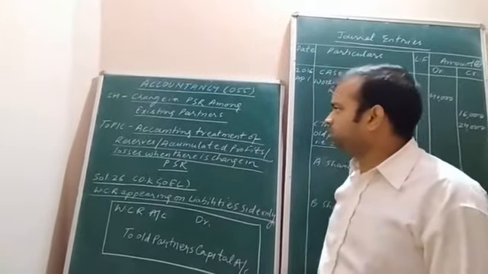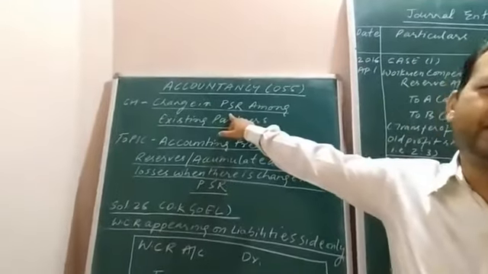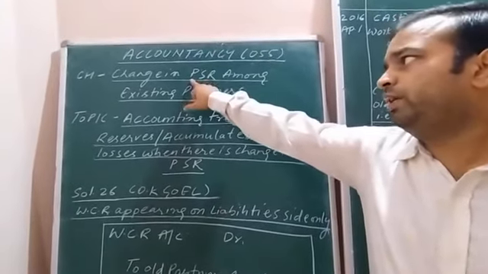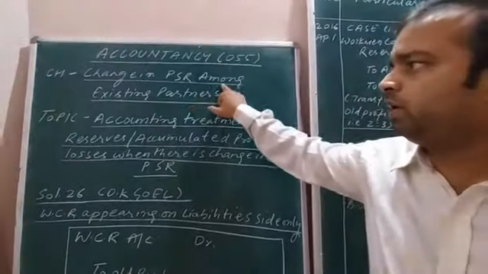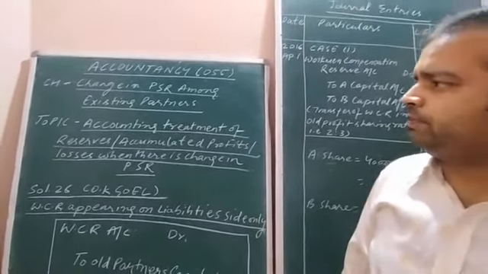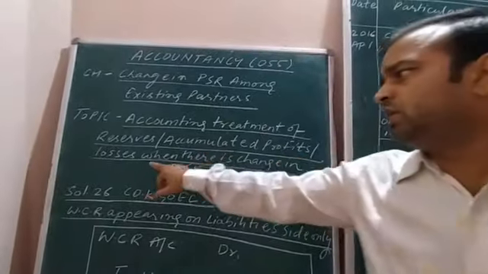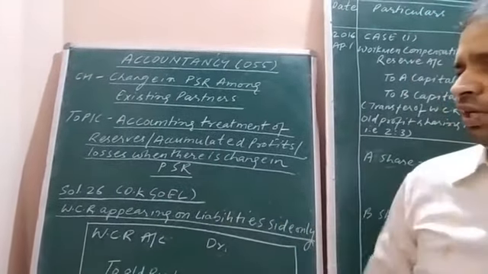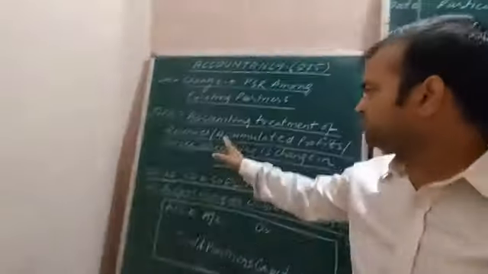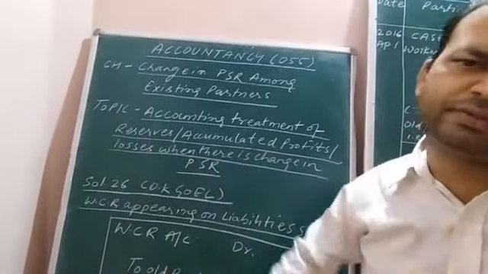Again the same chapter will be in continuity, that is change in profit sharing ratio, PSR. Already I told you the extension of PSR is profit sharing ratio among existing partners. And the topic to be explained in this chapter is accounting treatment of reserves, accumulated profits, losses when there is change in profit sharing ratio. Today, out of reserves, accumulated profits or losses, I will explain you the treatment of reserves.